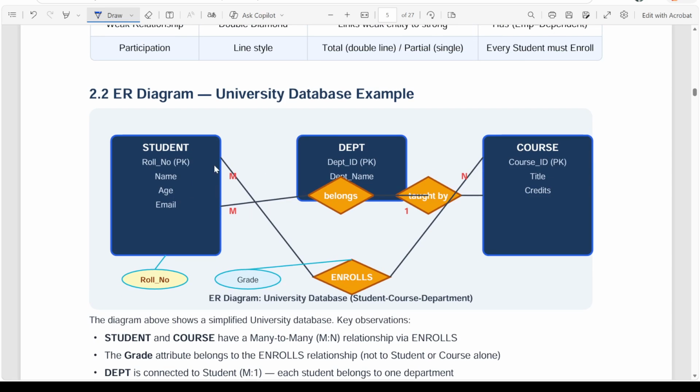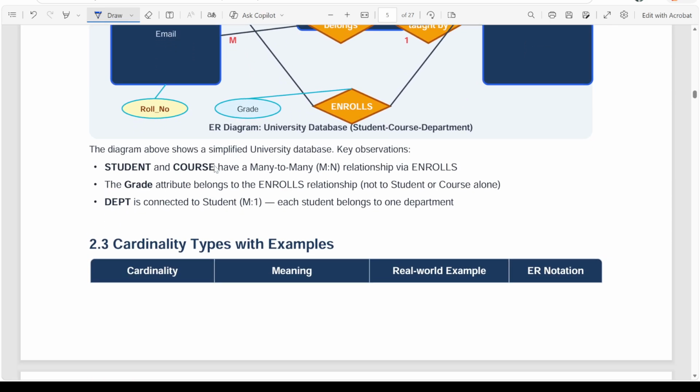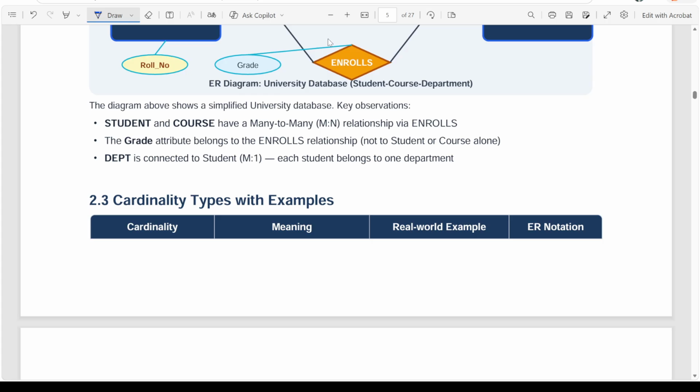See, this is an example of an ER diagram. We are going to see it in detail when we start the chapter. I'm just giving you an overview currently, so that you get an idea of what things we are going to cover as part of this DBMS and warehousing course.